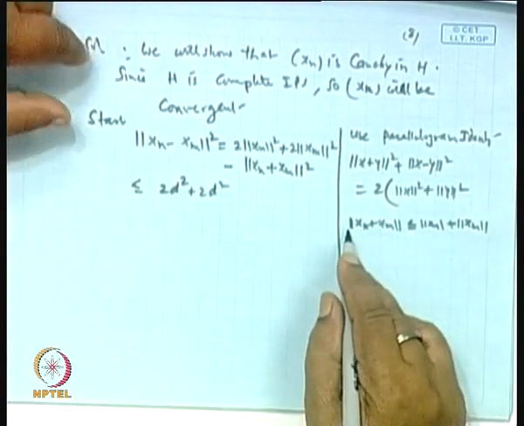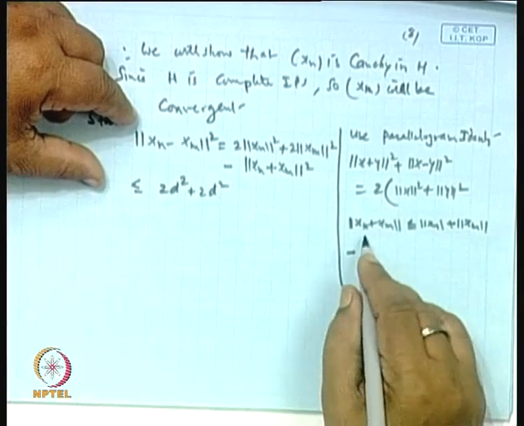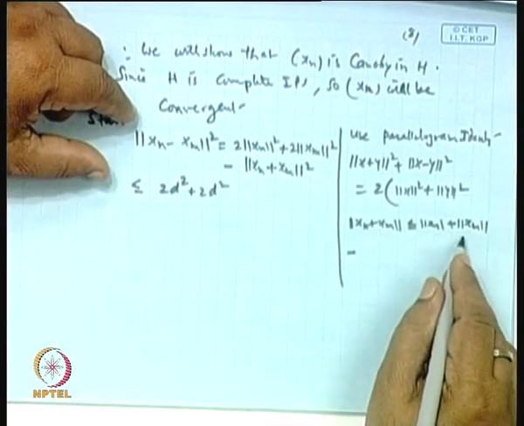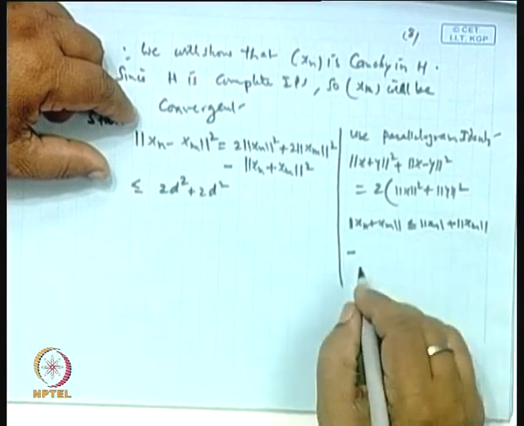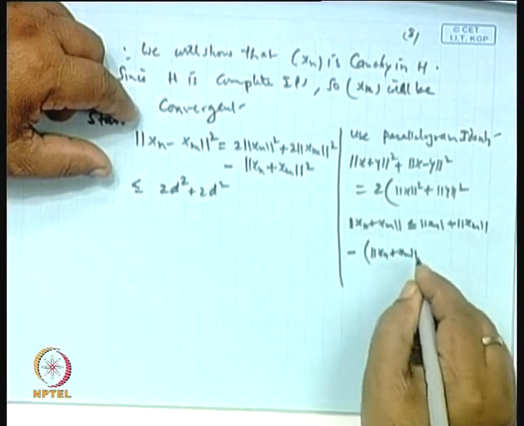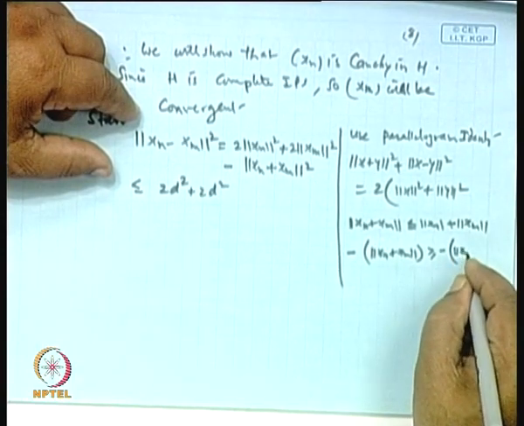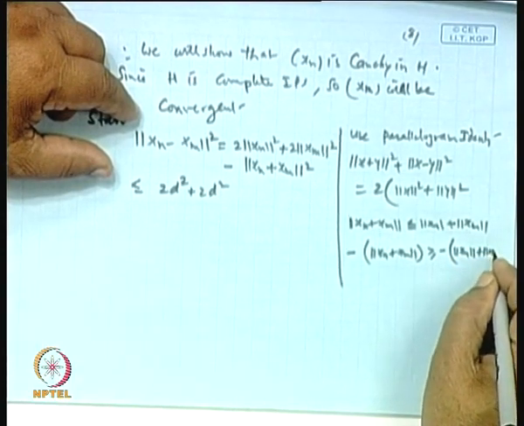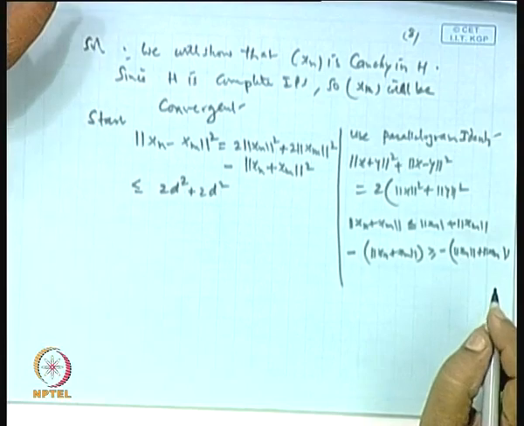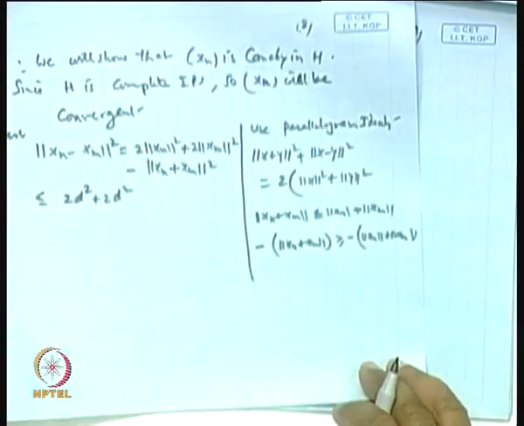So, minus times of this will be greater than or equal to minus times of this. So, minus of this is greater than or equal to minus times, is it not? Okay. Let us see this part. Okay.